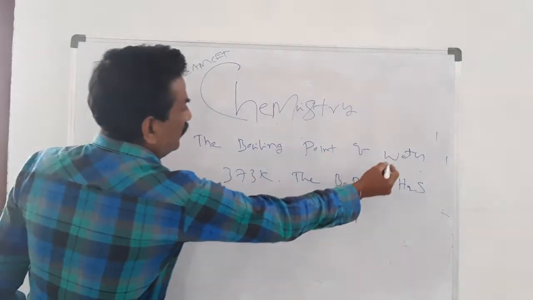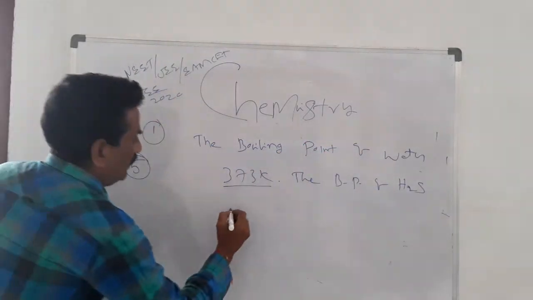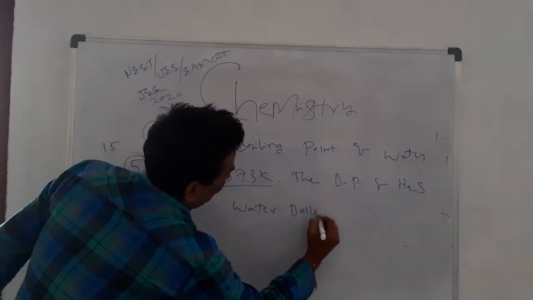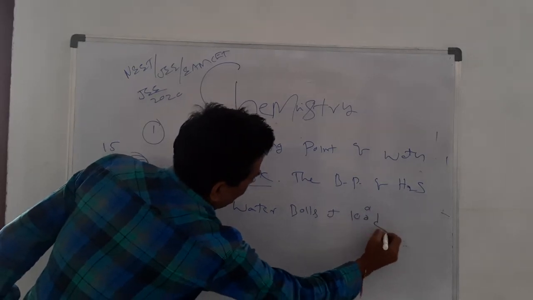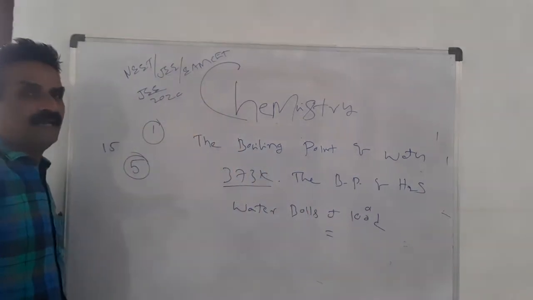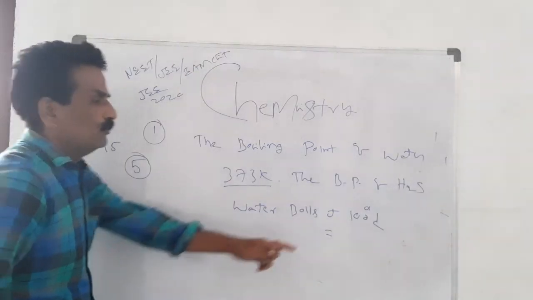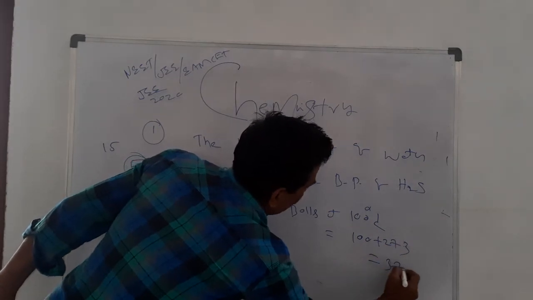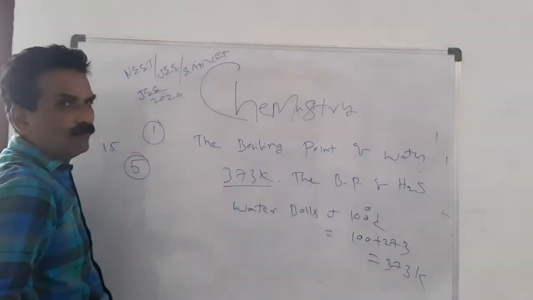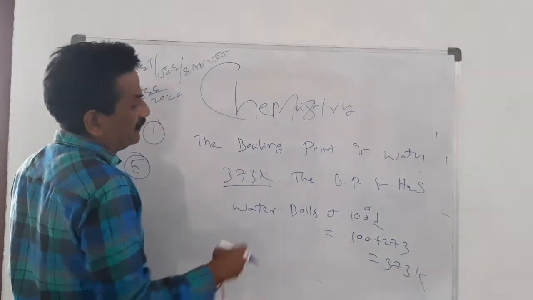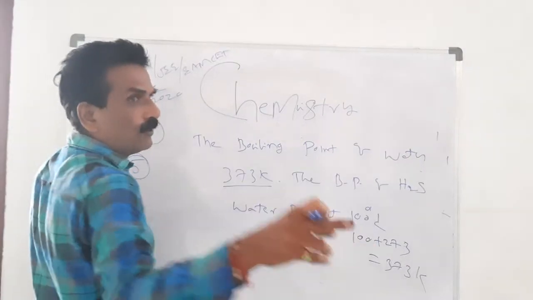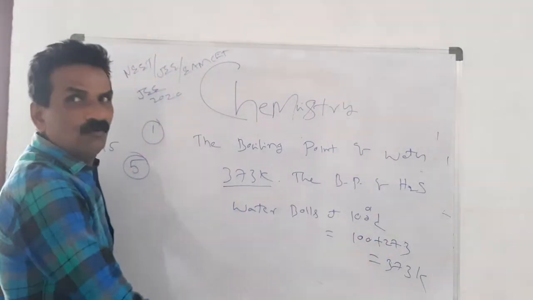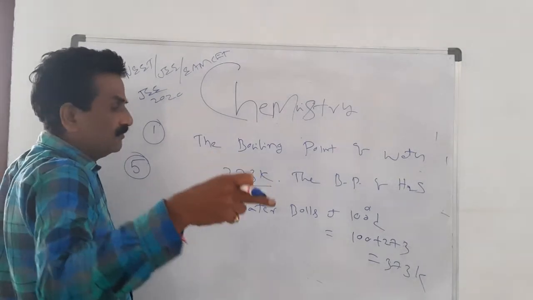The boiling point of water is 373 K. Water boils at 100 degrees C. To convert to Kelvin, add 273: 100 plus 273 equals 373 K.